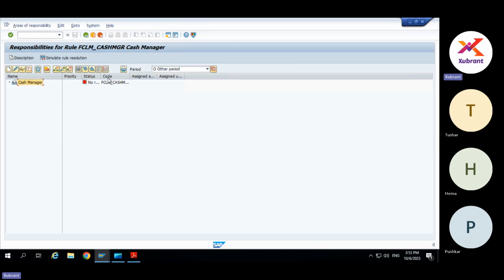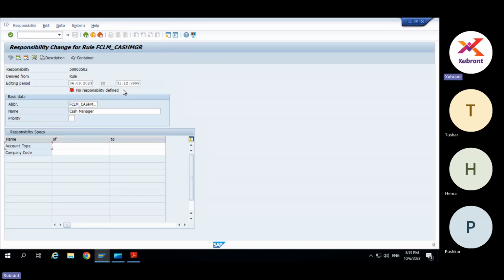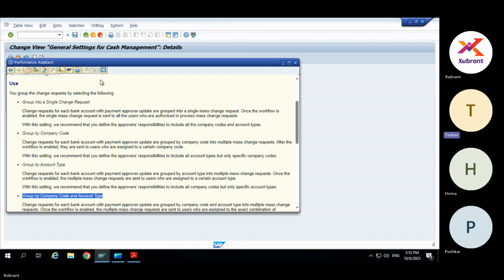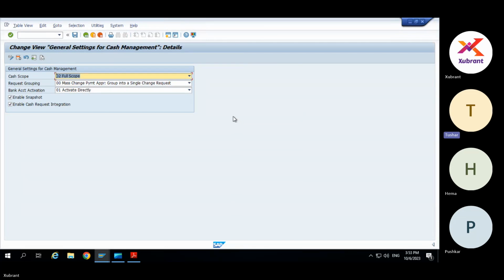Somebody has created. Here you can give company code also, so you can segregate by company code, account type. Those are the only two options available. Okay, so we are saying in that basic setting node, although the grouping is into single, at this level also we can bifurcate based on that. There are options. Yes.